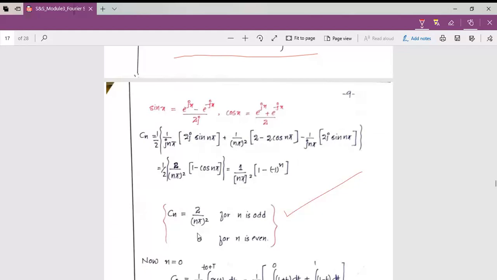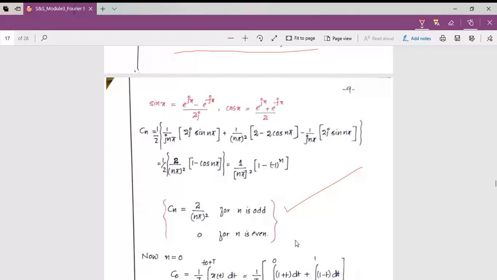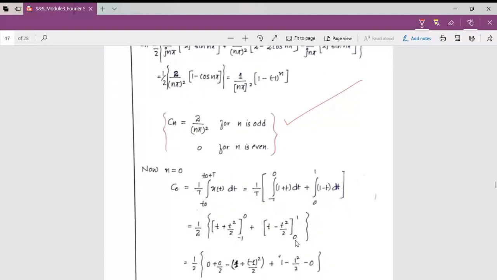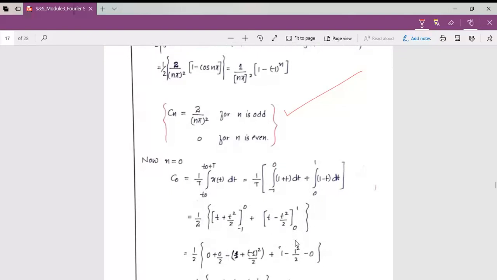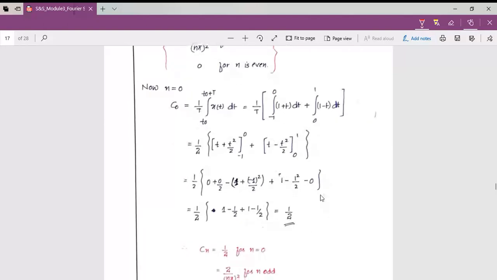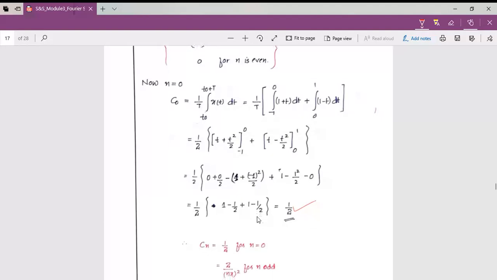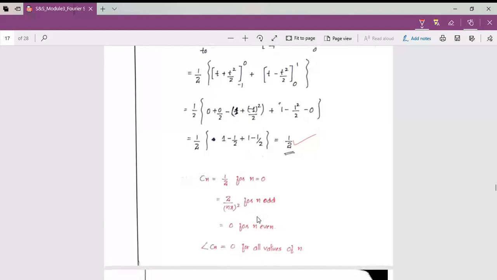Okay, so Cn is equal to 2 by n pi the whole square for n odd and 0 for n even. Which means Cn exists only for the odd values of n. Then we need to find C0, that is n equal to 0. That will be like this. We know the equation for C0. It is 1 by T integral t0 to t0 plus T x of t dt. Okay. It is the same as A0 in the trigonometric Fourier series.